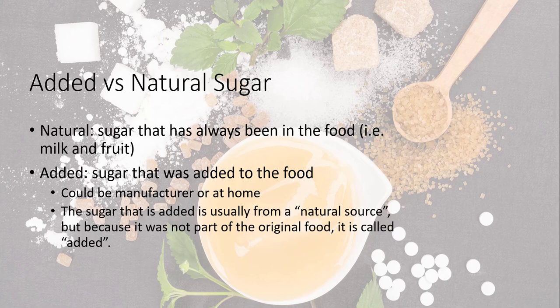Now, added sugars are those foods that have had sugar added to them. The sugar may have been added by you at home or by the manufacturer. The tricky part is that the sugar being added is normally from natural sources. To be fair, sugarcane is as natural as agave. It doesn't matter what the source is or how natural you think it is. If it's added to a food, it is considered an added sugar and it's no longer as healthy.